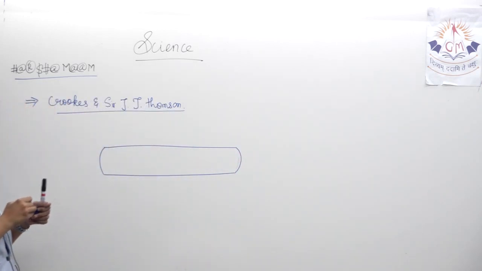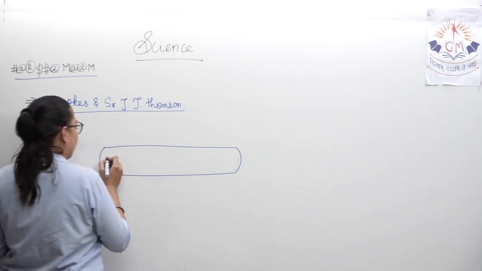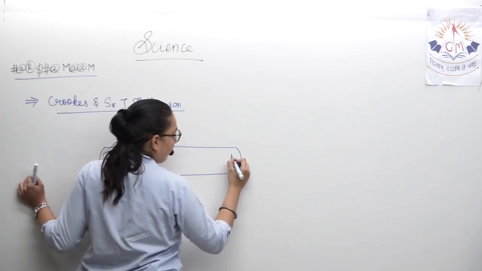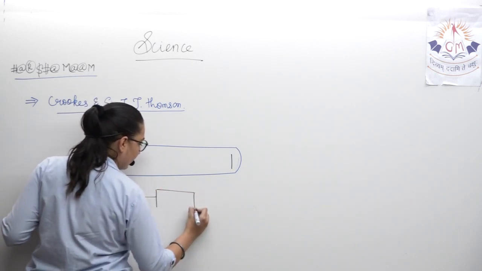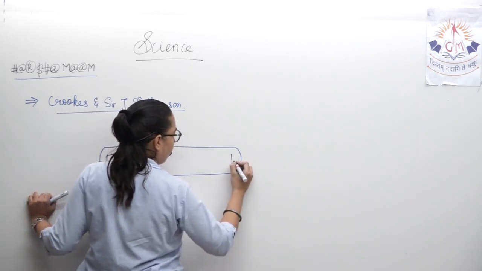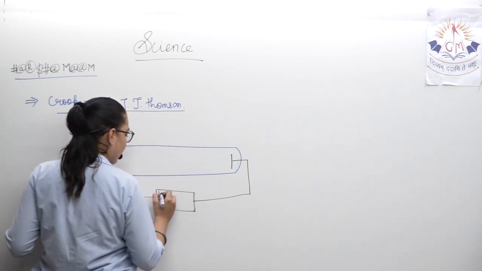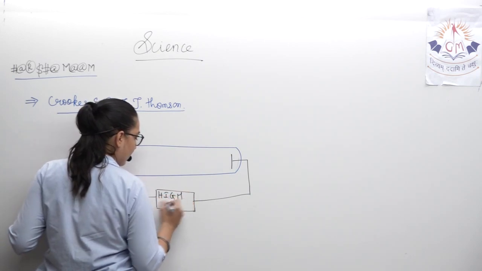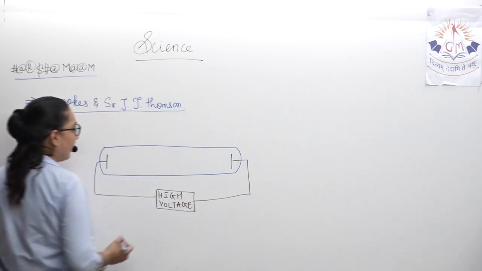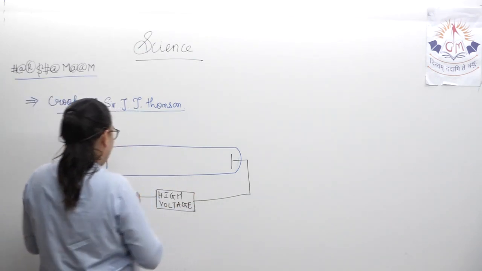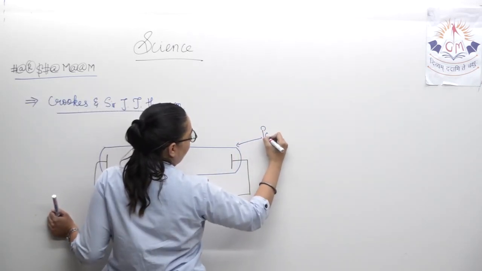Okay, once they took the cathode ray tube, on both of its ends, high voltage was supplied. Okay, and this tube was a partially evacuated cathode tube.